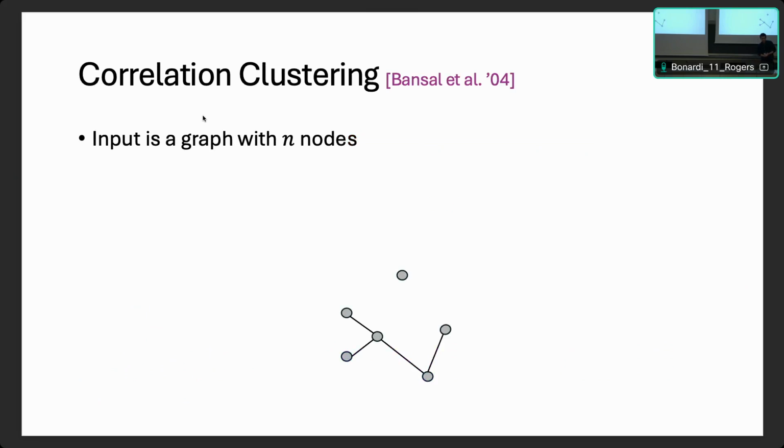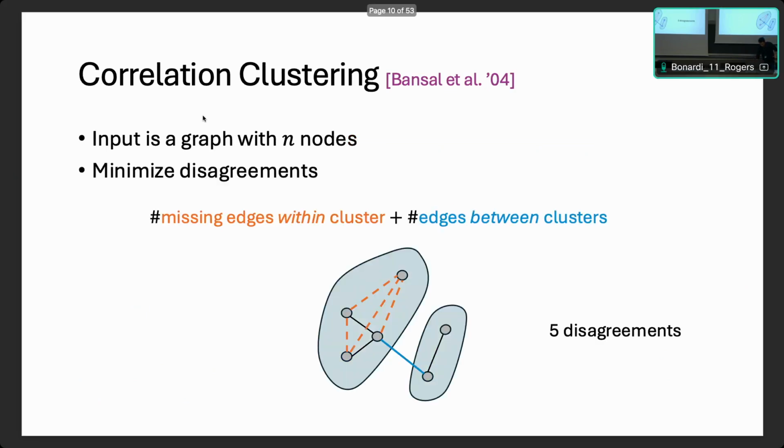The problem that we are studying is correlation clustering. So we start with the offline version. We just take as an input a graph on n nodes, and we minimize the disagreements. The disagreements are defined as the number of edges within each cluster we create which are missing, plus the number of edges between different clusters.